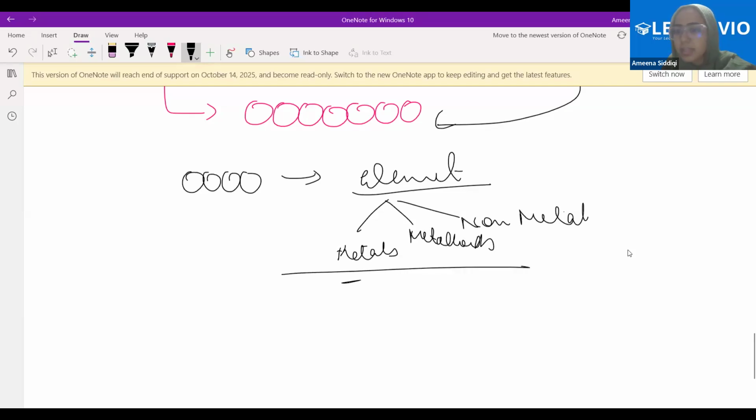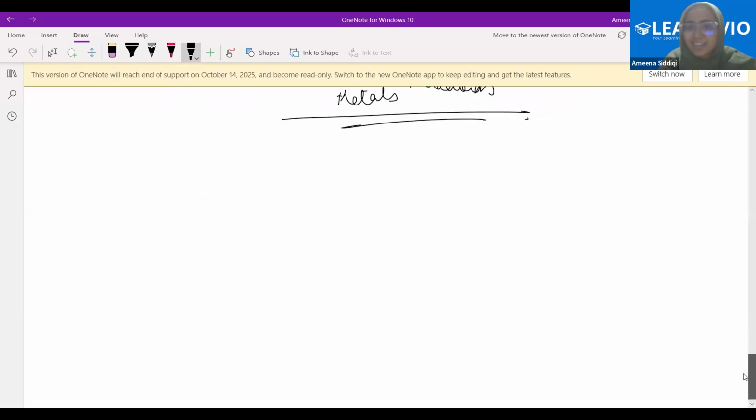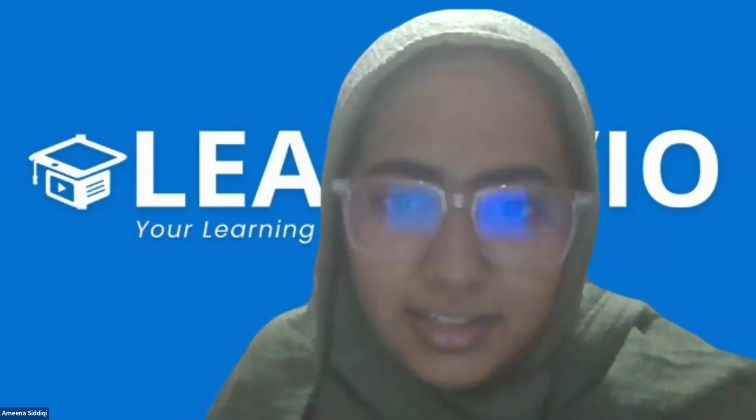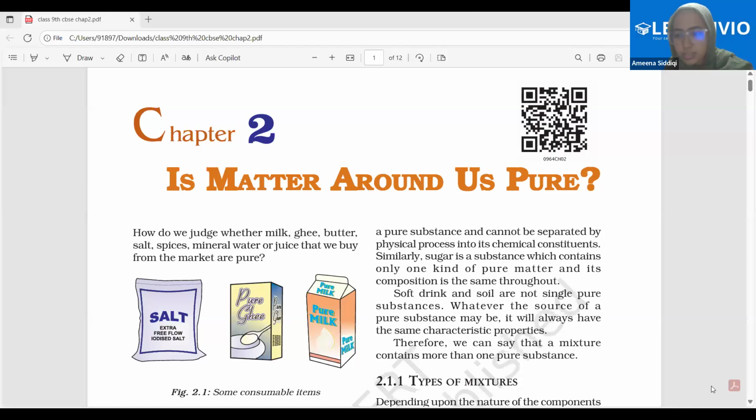Fine till here? Yes, Umar. Yes or no? Yes, ma'am. Beta, tell me honestly. Fine. Yes, ma'am. Open up your NCERT. Or you don't have your NCERT. I'm opening the NCERT here so that it's easier for you to understand. It will take some time for you because you did not revise it last time. No worries, but it will take some time. So it will be really better.